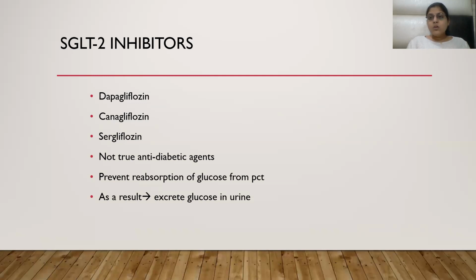SGLT2, the sodium glucose co-transporter 2 inhibitor. The sodium glucose co-transporter is located in the proximal convoluted tubules. It reabsorbs both sodium ions and glucose, and so the glucose content in the blood is higher because of this transporter. And these inhibitors are given, like dapagliflozin, canagliflozin.